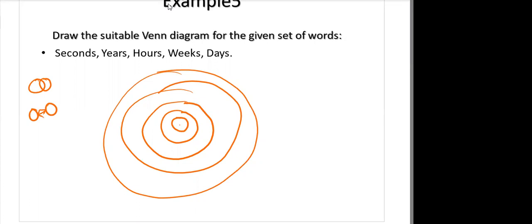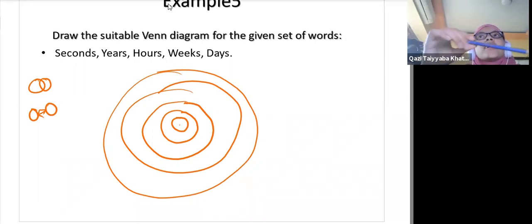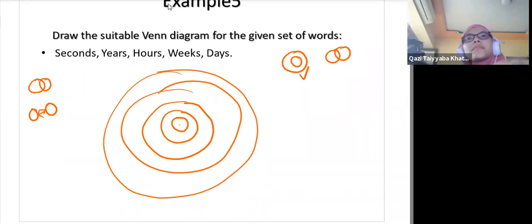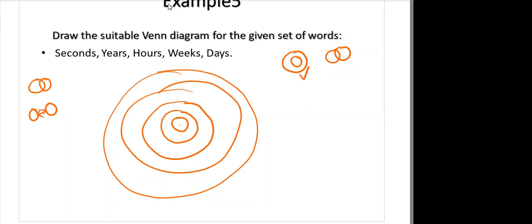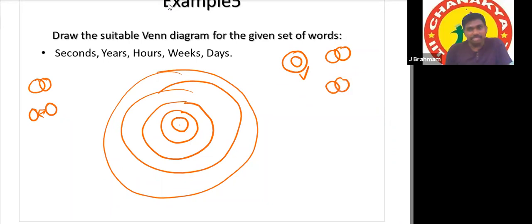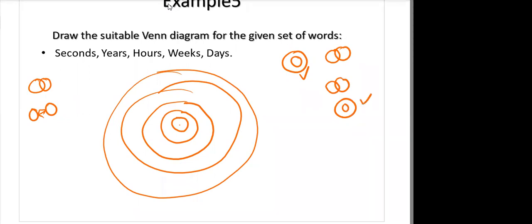Complete, this is complete overlapping, yes or no? Because this is partial overlapping outside, but this is complete overlapping. Oh, okay, sir, I understood. Only some seconds are minutes, sir? No, all seconds are minutes, correct? Yes, sir, I understood. That's why this is the diagram.